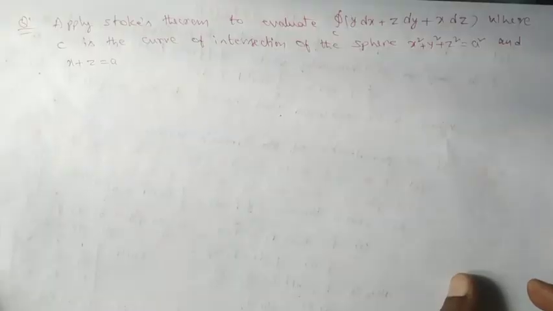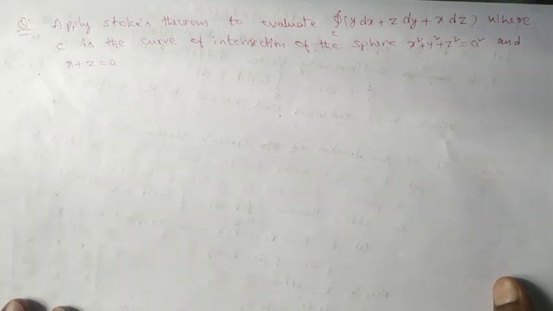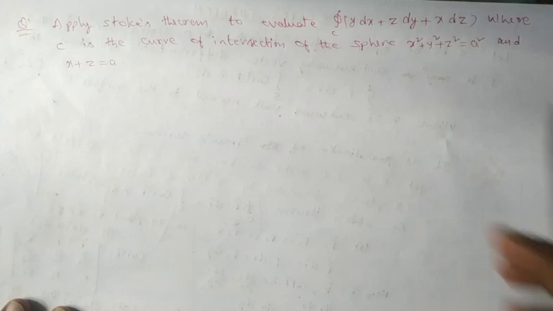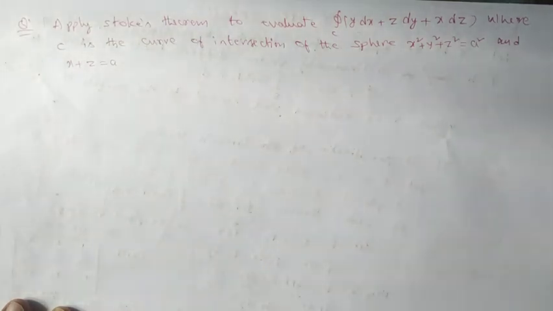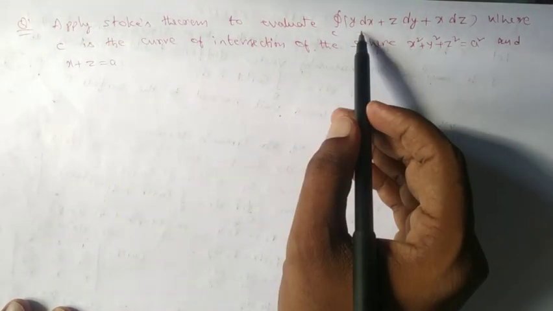Let us take one more problem in this one. Apply Stokes theorem to evaluate integral over C y dx plus z dy plus x dz, where C is the curve of intersection of the sphere x square plus y square plus z square equal to a square and x plus z equal to a. So here line integration is given. We have to convert it into the surface integration with the help of Stokes theorem, and then the resultant is evaluated so that we can get this value easily.